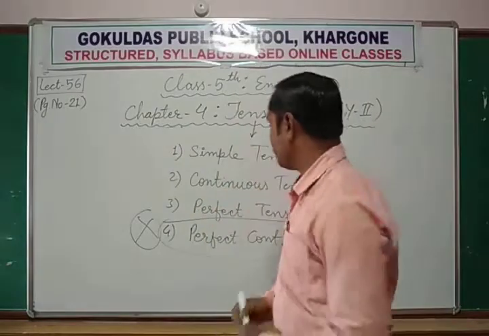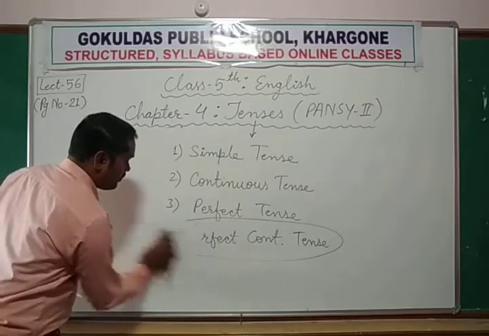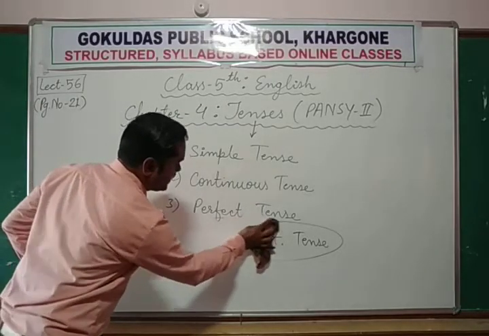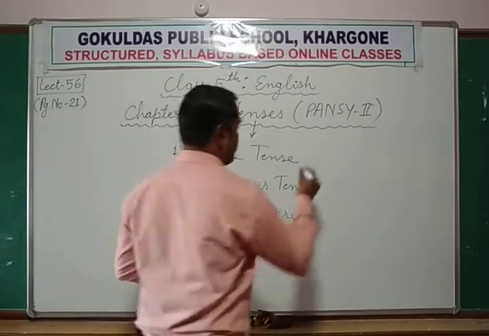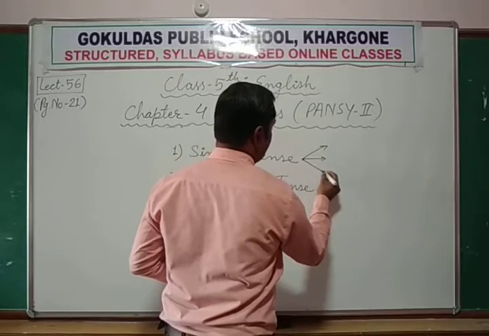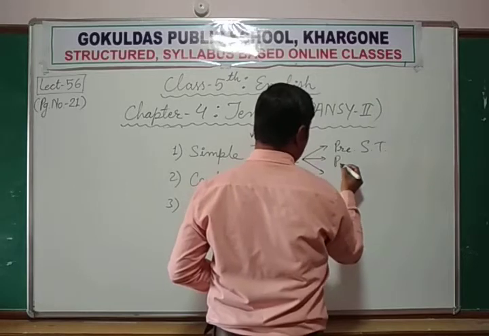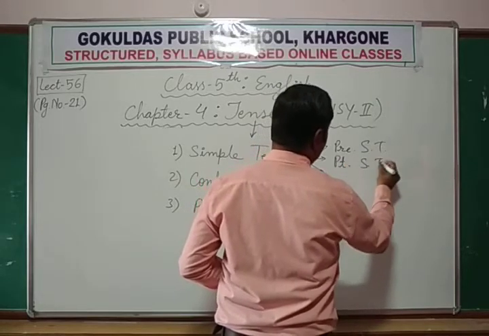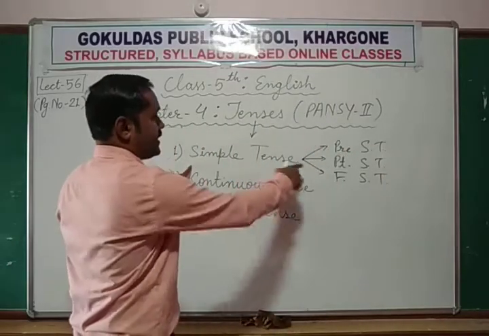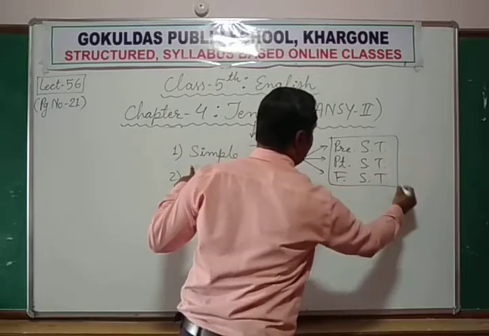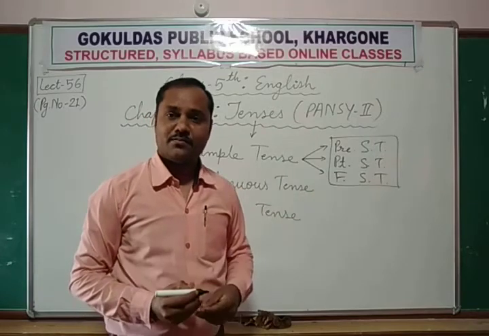Now you can see that all these types of tenses can further be classified into three tenses: present simple tense, then past simple tense, then future simple tense. Simple tense can be of 3 types: present simple tense, past simple tense and future simple tense.